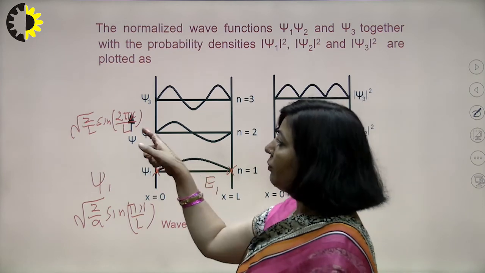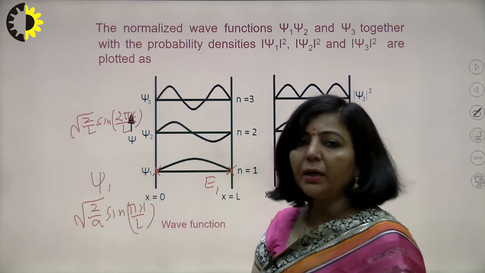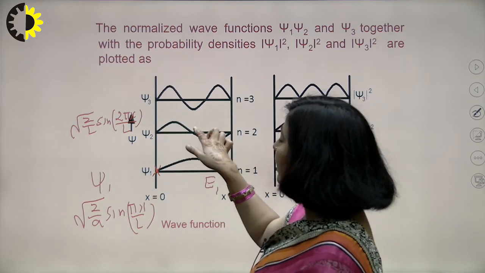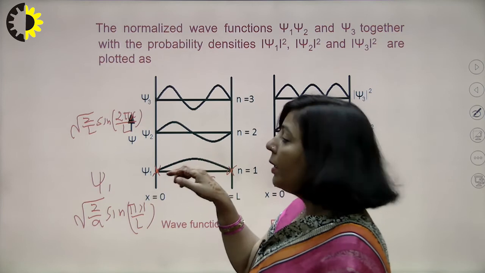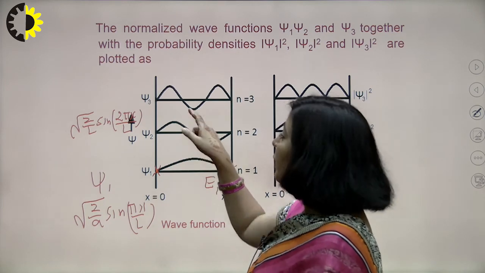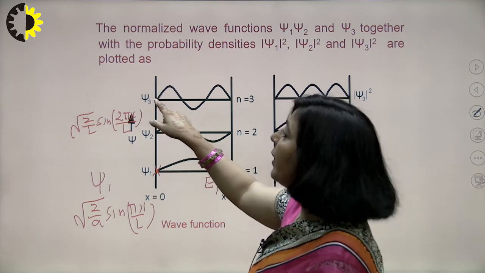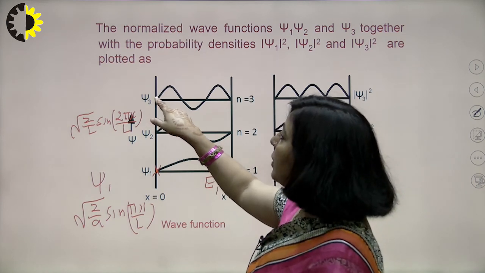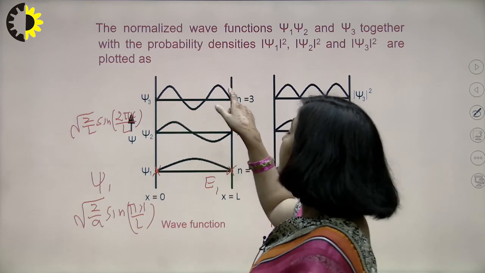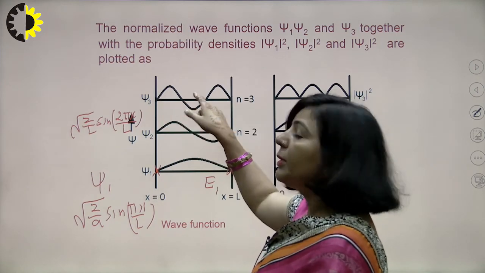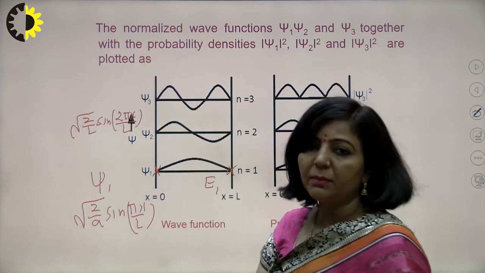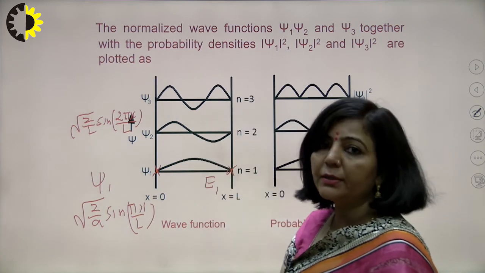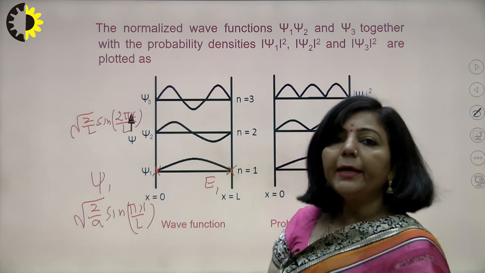For the second state, if you simplify it, then you can see there are 3 points of minima, one at 0, another one at L, and the third one at L by 2. And there will be 2 points of maxima. For the third wave function, there will be 4 points of minima. You can simplify that wave function, you can find the minima. 2 minima at the boundaries at 0 and L, and there will be 2 other minima, and there will be 3 maxima. So you can plot these eigenfunctions for different states, and you also know the energy eigenvalues for those states.